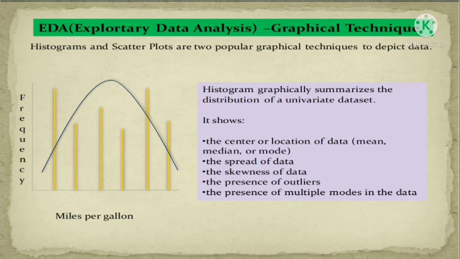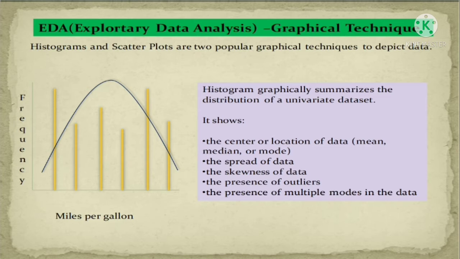In the graphical technique, there are so many methods we are using. First we want to see the histograms, and later we will see the scatter plots. In histogram plotting, we will study the distribution of the data set.